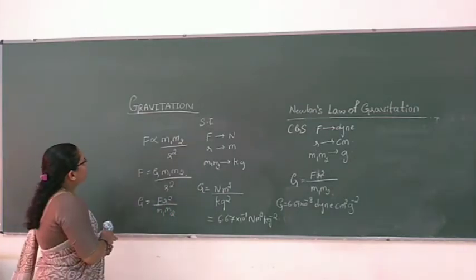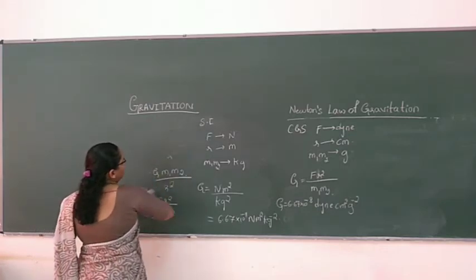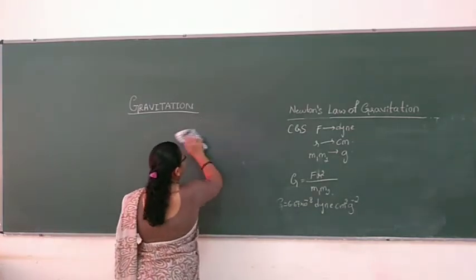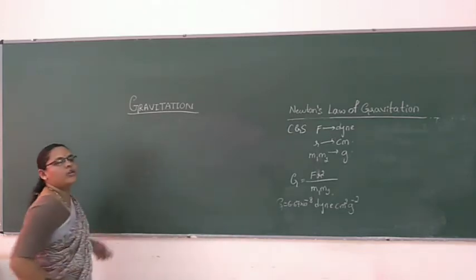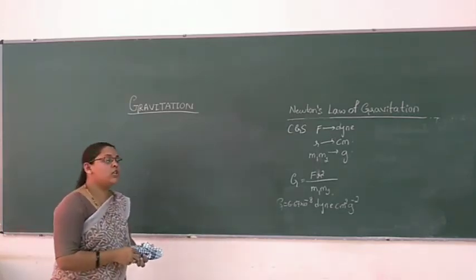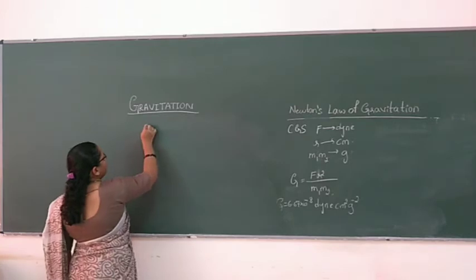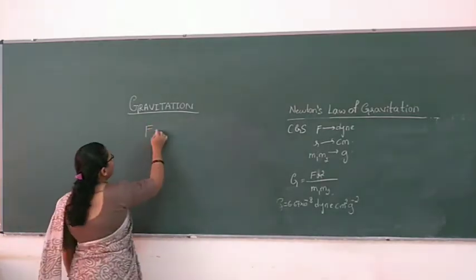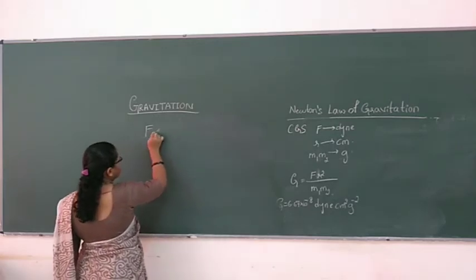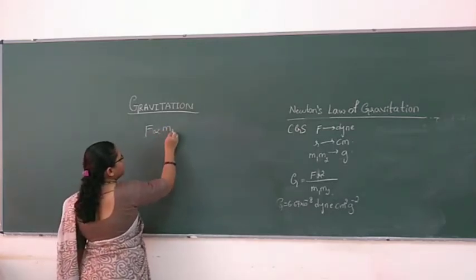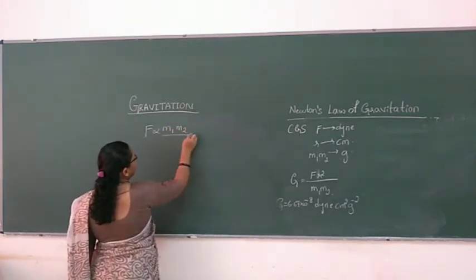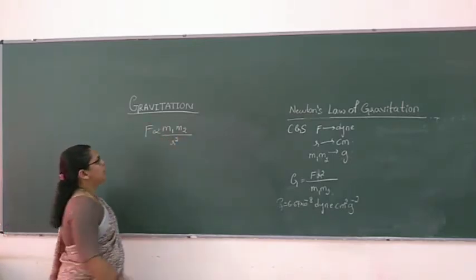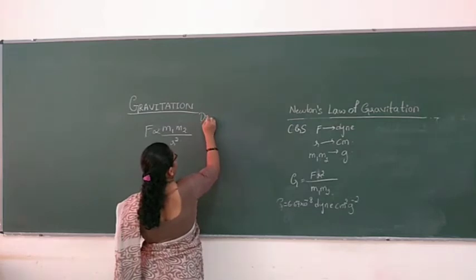Now can we find out the dimensional formula for this gravitational constant? This is very important from the examination point of view. They may ask for 1 mark, where you can directly write the dimensional formula, or they may ask for 2 marks. Now, with the help of Newton's law of gravitation, force is directly proportional to the product of their masses m1 and m2, and inversely proportional to the square of the distance between them. So the dimensional formula.